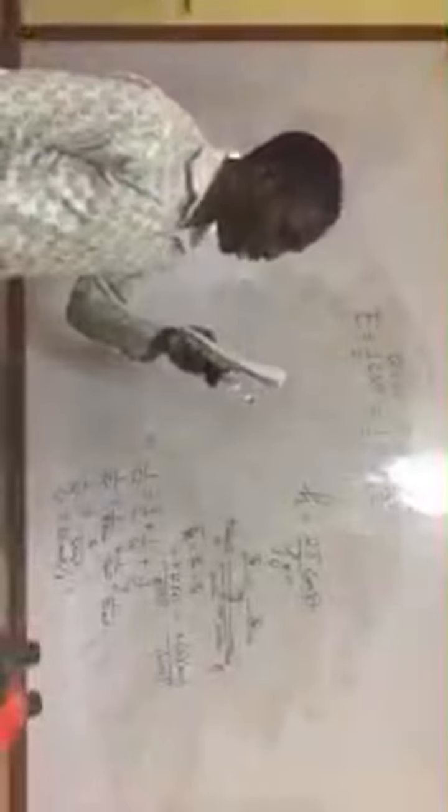Or if I was to replace V, V will be equal to Q on C. So if I replace it here, I'm going to have half Q squared on C. So depending on what you are given, you can be able to find your energy. So the energy stored in that 10 microfarad capacitor carrying a 100 microcoulomb charge, we are going to use this formula, half Q squared on C, because that's what they have been given.